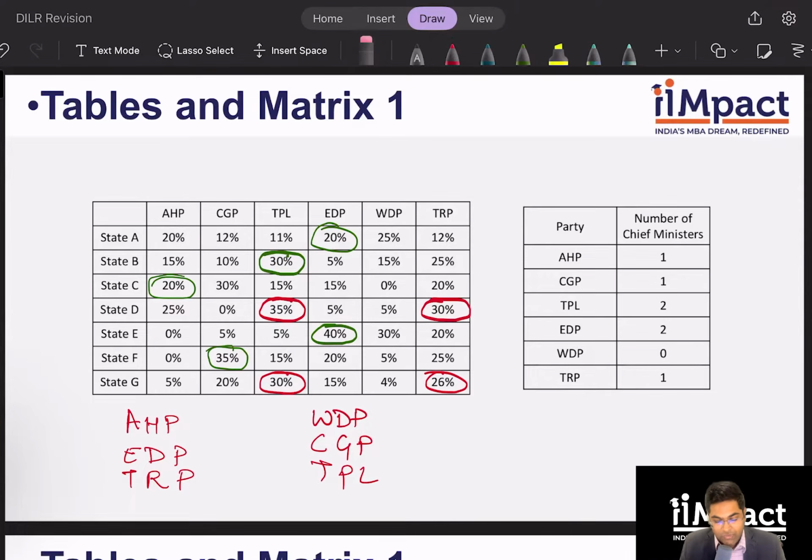Yes, because in state D, if you have AHP, TRP, and EDP getting into one coalition, clearly TRP is going to win, and then state G will be won by TPL. And that's it. That's the end of the set.